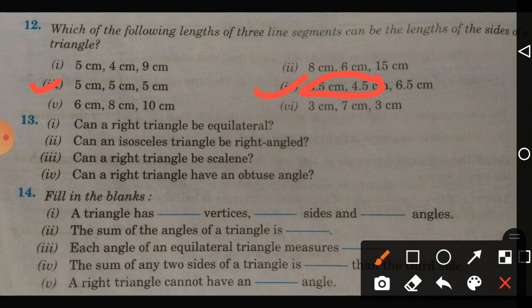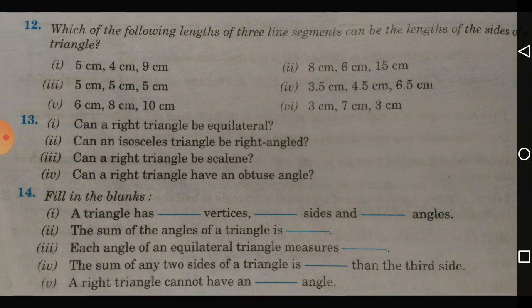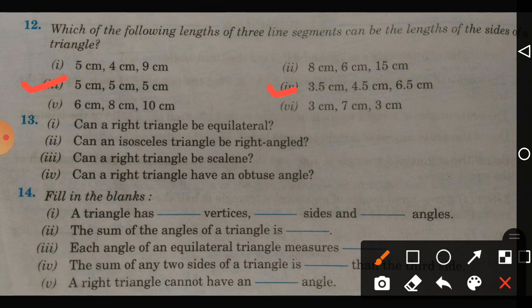Let us see the fifth one. 6 plus 8, sum of two sides, is 14. The sum of two sides should be greater than the third side, which is 10. Yes, it is greater. Therefore, with the measurements given in the fifth also, we can draw a triangle, right?